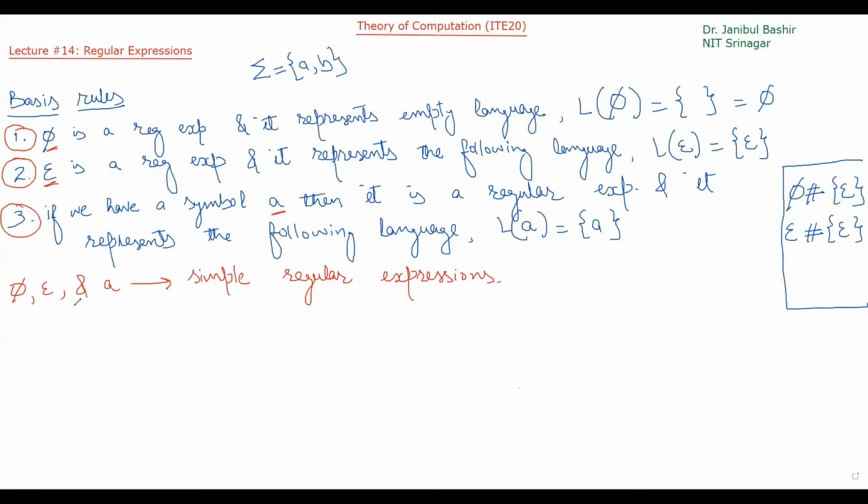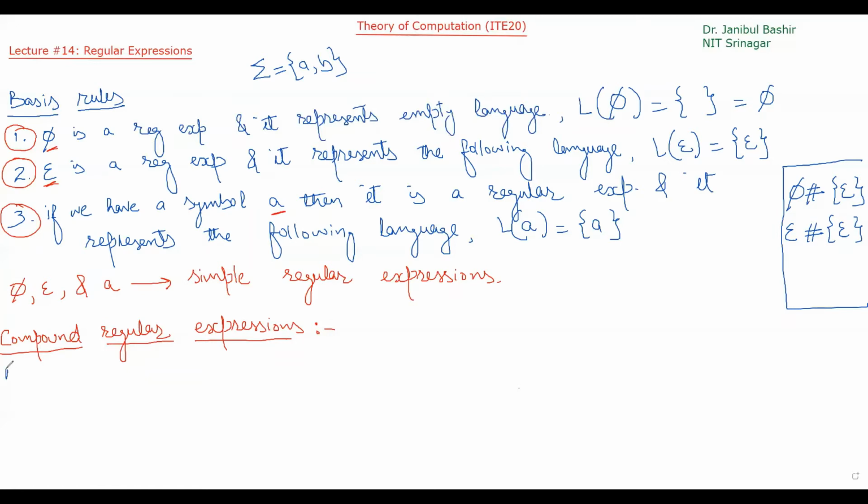Now from these simple regular expressions, we can create compound regular expressions. Okay, how can we create compound regular expressions from simple regular expressions? We can create compound regular expressions by using the following 4 ways.